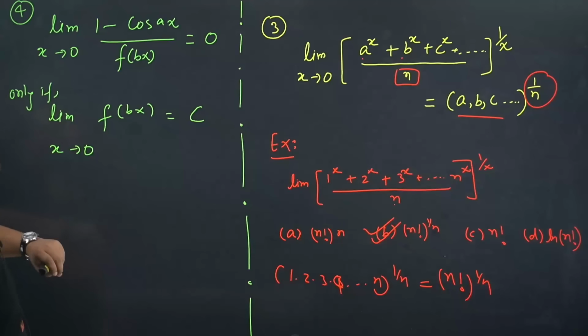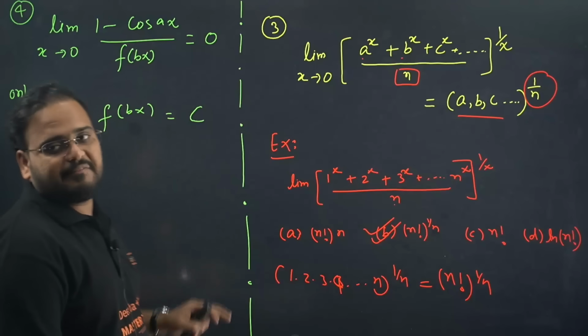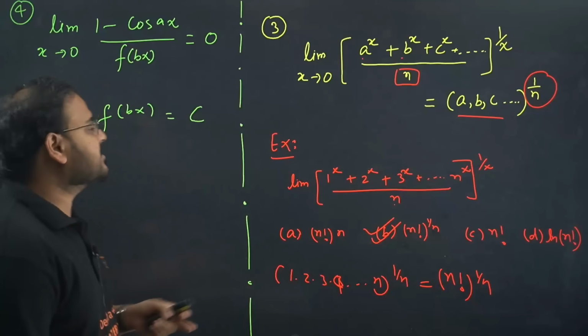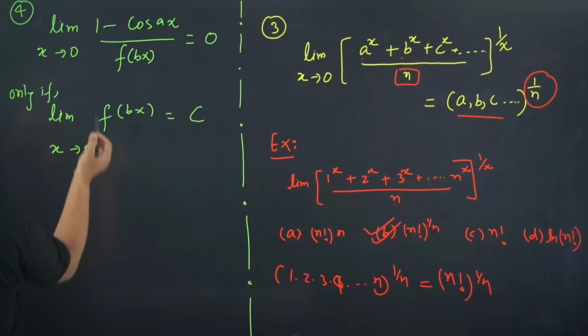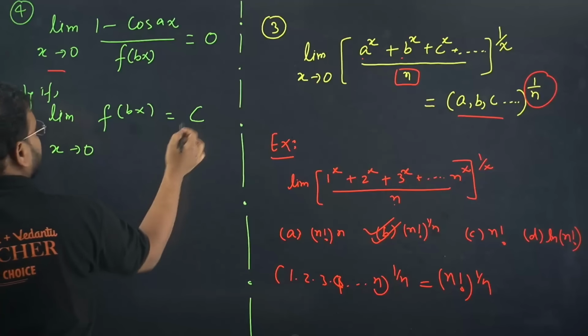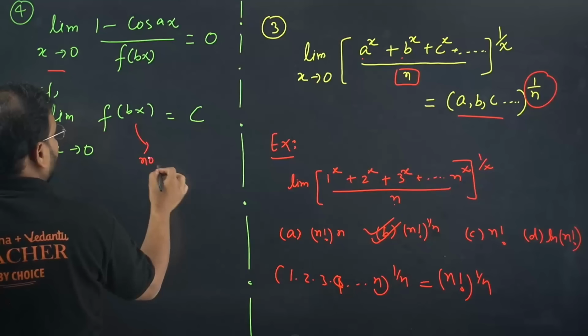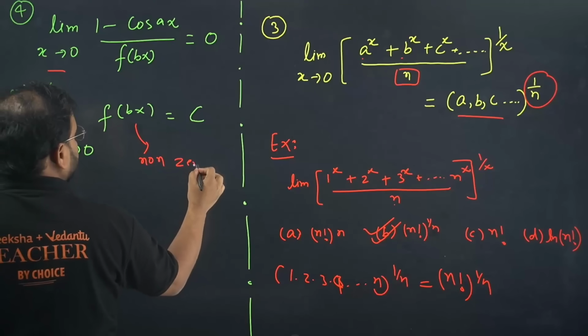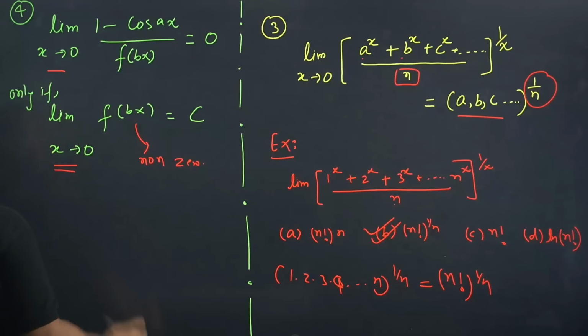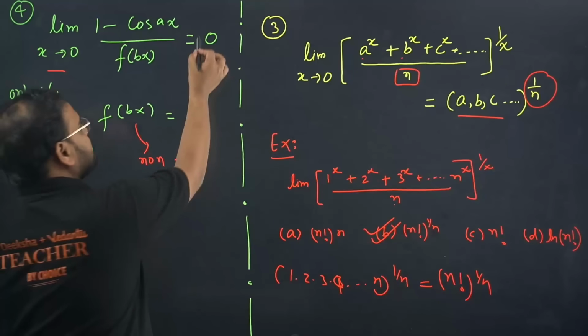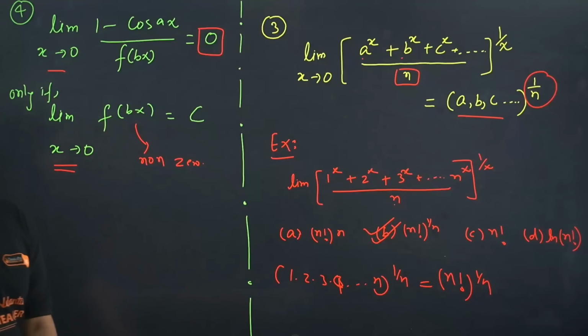Now next trick in limits only. 1 minus cos ax upon fbx is there, equal to 0. When you have this condition and you apply this limit like this, and whenever this is a non-zero value when x equals 0, then the limit is always equal to 0, guys.